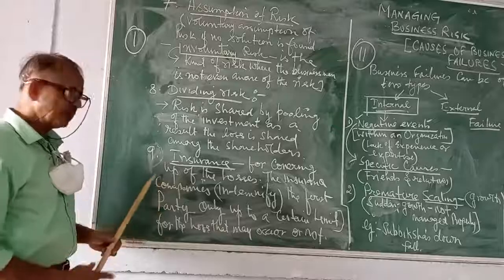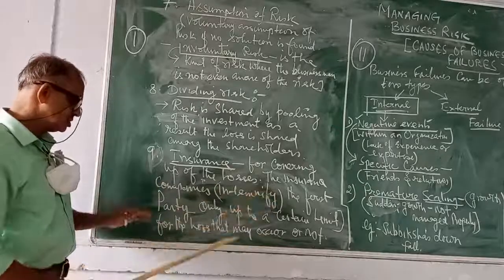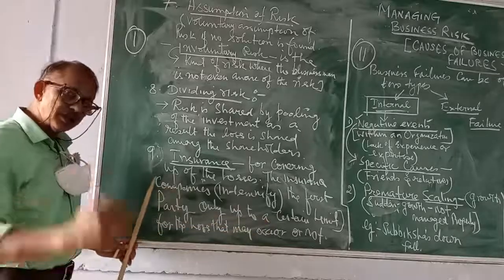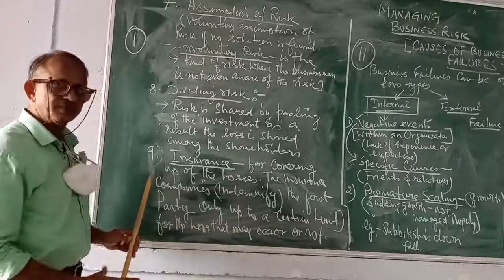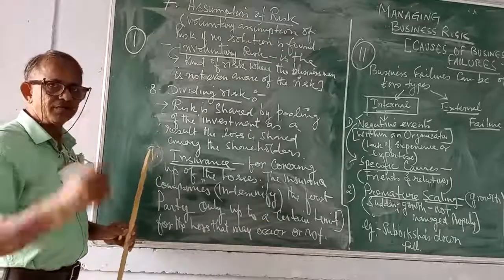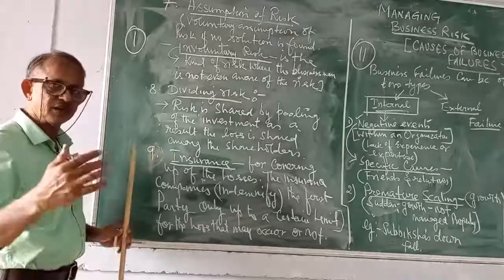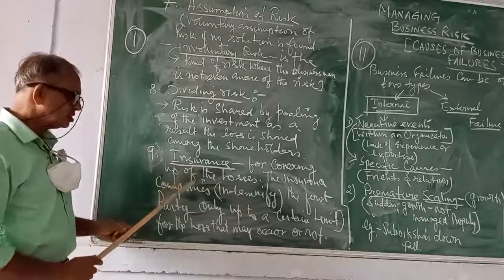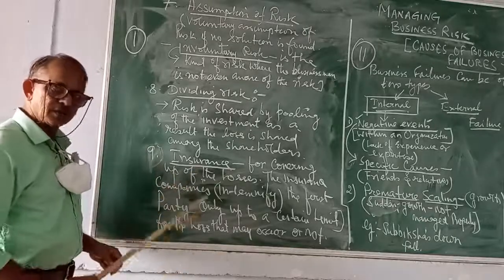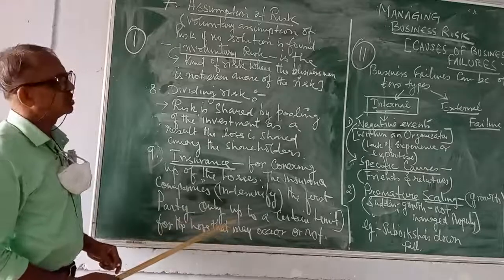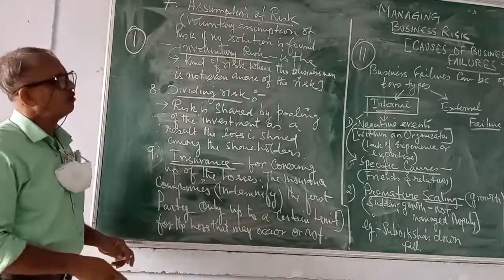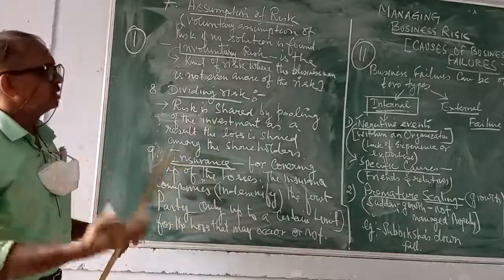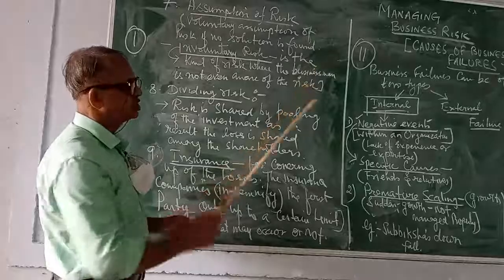So it indemnifies. Indemnifies means that the insurance company will cover up the losses only till a certain limit. That is, it may cover up until say 60% or 70%, and the rest of the risk has to be borne by the owner. So this is how, by taking insurance, an organization can manage risk. So the segment of managing business risk is over, children. And today I shall continue with another segment, that is causes of business failures.